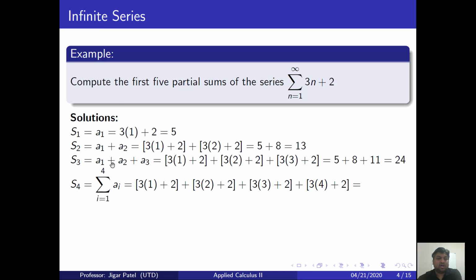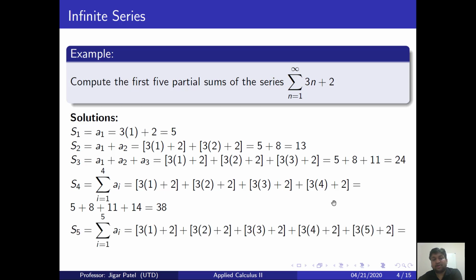S4, likewise, is the sum of the first four terms. Obviously I don't want to write that long formula, so I use sigma notation: 3 times 1 plus 2, 3 times 2 plus 2, 3 times 3 plus 2, 3 times 4 plus 2. Add all these numbers, and the result is 35.